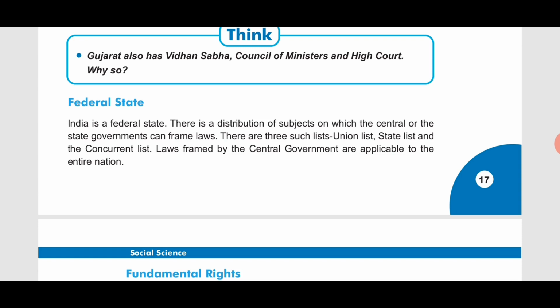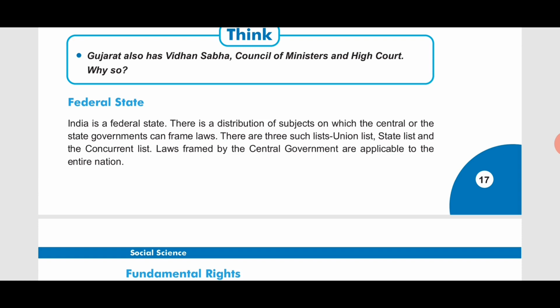We'll read out and understand. There is a distribution of subjects on which the central or the state government can frame laws. As I said, there are some common rules and regulations which are to be followed by the whole nation and which are prepared by the central government. And there are some rules and regulations which are seen only in some particular states, which are made by the state government. Then there are three such lists.